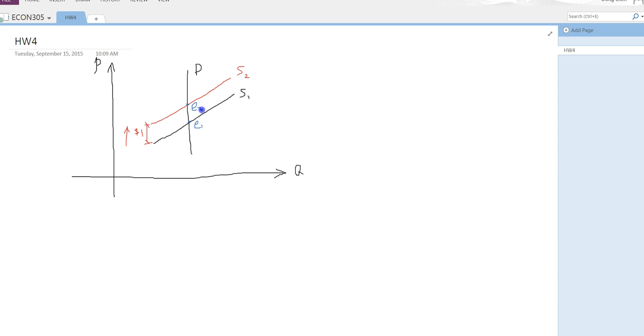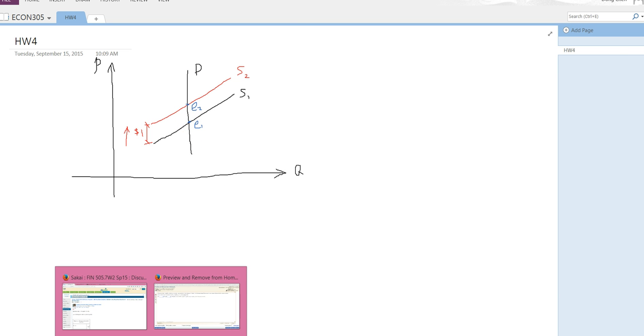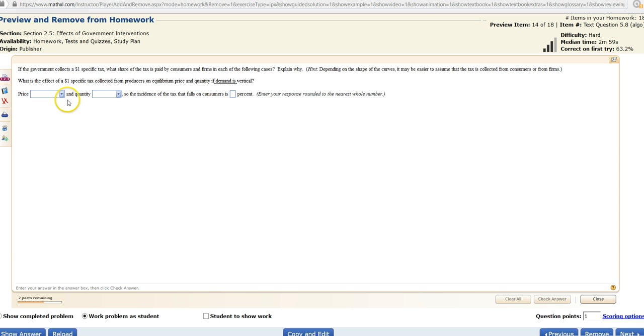It's the intersection between S2 and D. Compared with E1, E2 obviously has a higher price. And by how much higher? Exactly by $1, the tax burden. But the quantity doesn't change. So going back to the question, price increases by $1 and the quantity is unchanged.